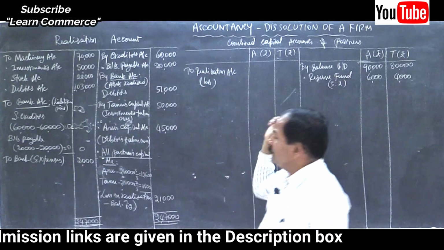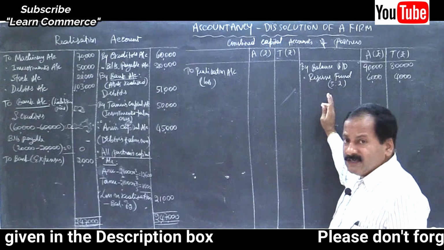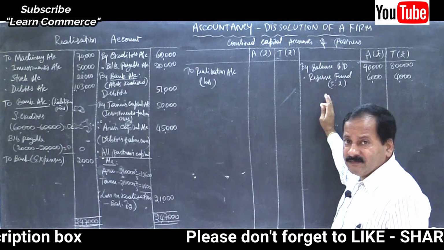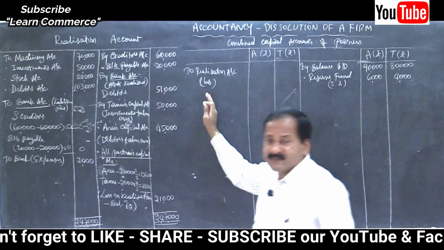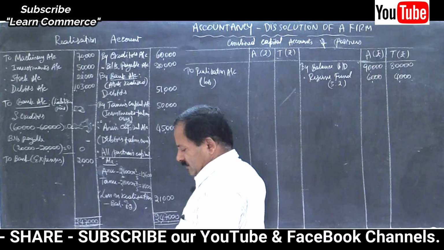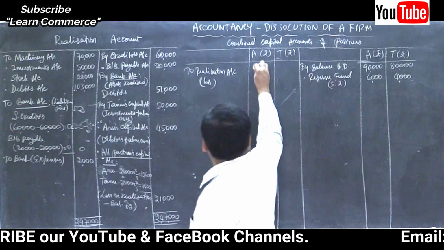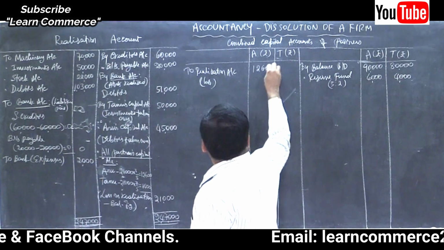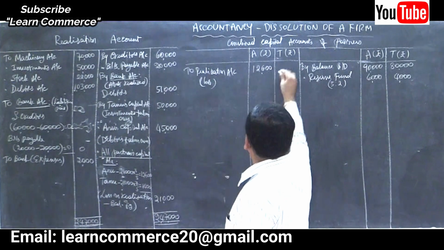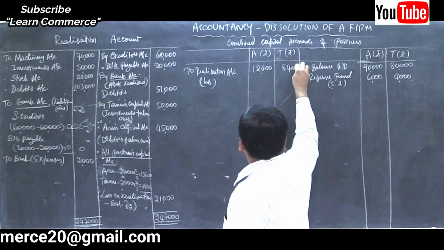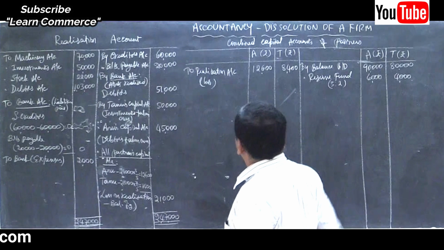If there is a profit, it will appear on the credit side, remember, right? If there is a loss, on the debit side. Then write the amount, 12,600 and 8,400. Refer to your realization account, right?